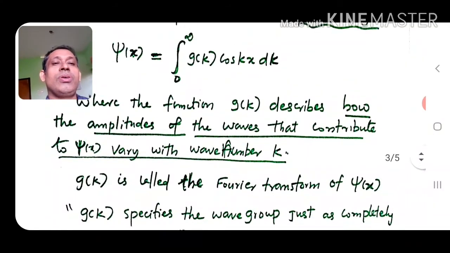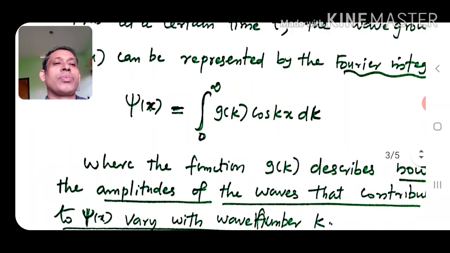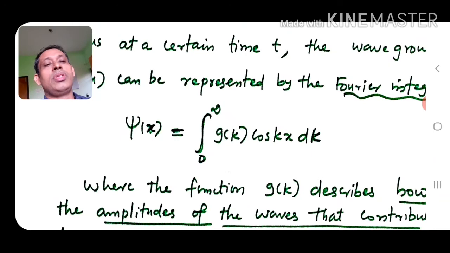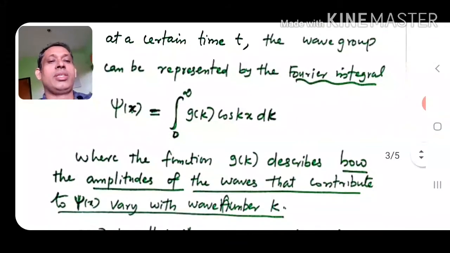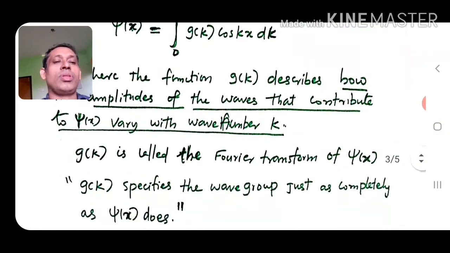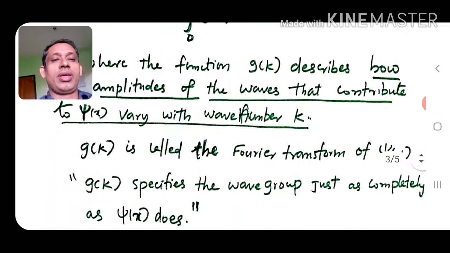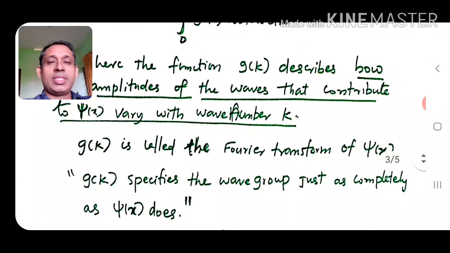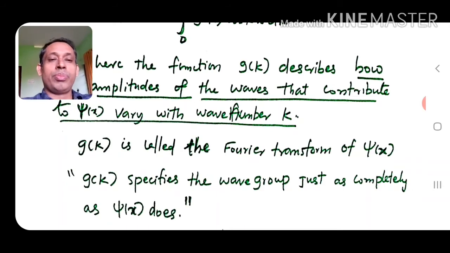So psi of x equals the integral from 0 to infinity of g of k cos kx dk. This is the Fourier integral, and g of k is called the Fourier transform of psi of x. g of k represents the amplitudes of the waves, how much each wave is there in the wave group.